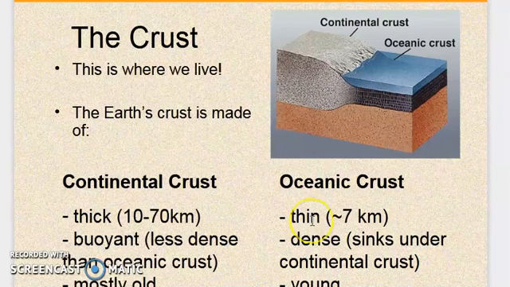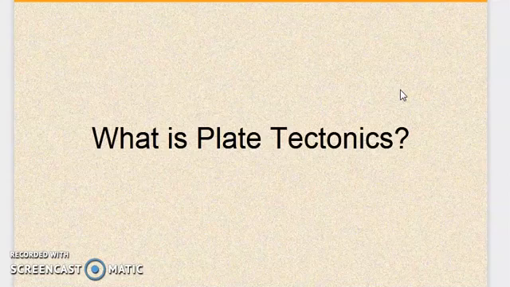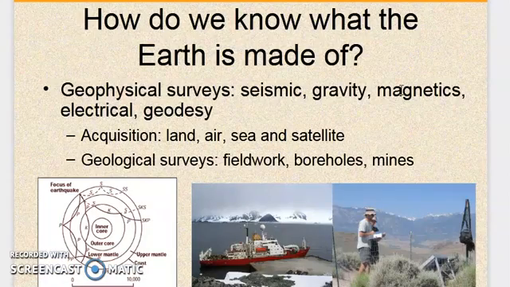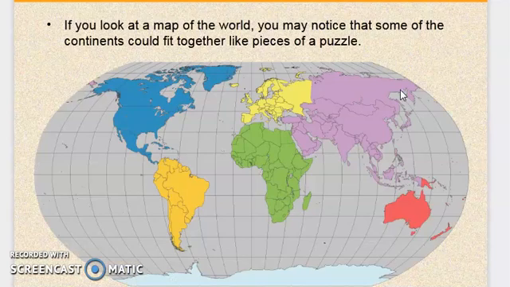Now, the crust has two types: the continental crust, where we all are living, and the oceanic crust. The continental crust is thicker, you can see in this picture, and the oceanic crust is a little bit thinner than the continental crust. We also read how geographers know about the interior of the earth. Now, what is plate tectonics, and what is the relationship between the continental or oceanic crust and plate tectonics?